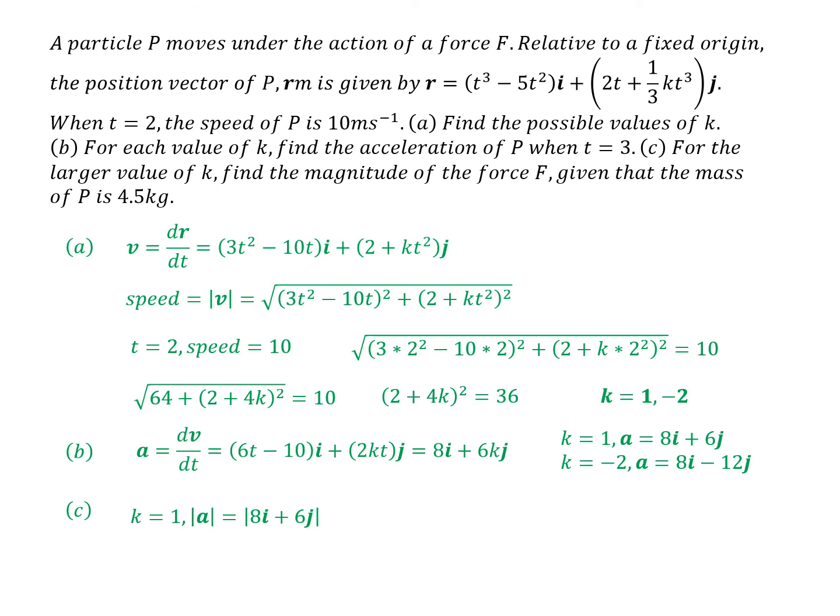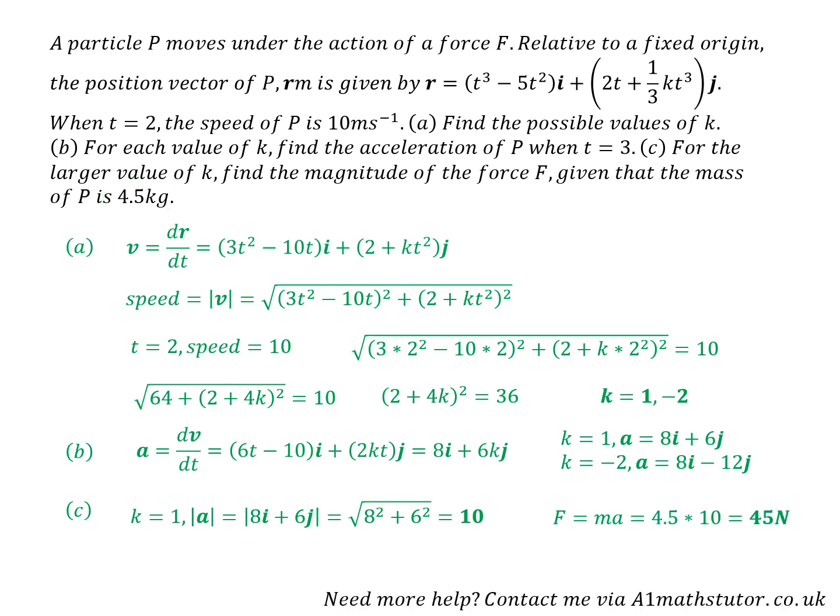So when k is 1, the modulus, or the magnitude of the acceleration, is the magnitude of this vector. Using Pythagoras again, we get the magnitude of the acceleration as 10. And using F equals ma, knowing that the mass is 4.5, we get the force of 45 newtons. So there we are.